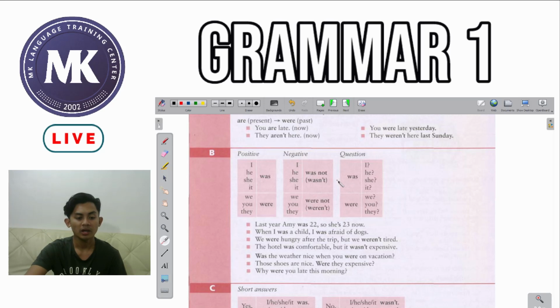It doesn't change: with I, he, she, it, we still have to use the same helping verb was, but we add not after the helping verb, or you can use the contraction wasn't. For the plurals, we, you, they, we have were followed by not. Then we can also use the contraction weren't.